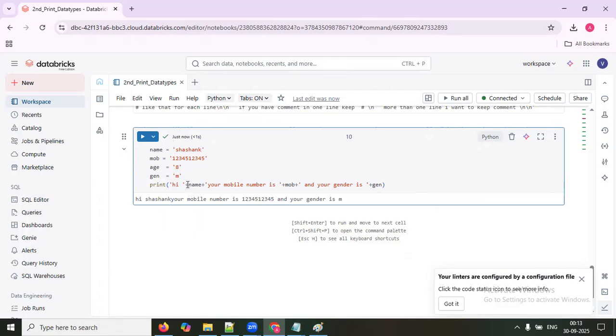Concatenation. Which is the concatenation symbol here? Plus. Hope you understood. But what you did not understand is why we kept this in single quotes. Don't worry, that I'm going to discuss in the next video.